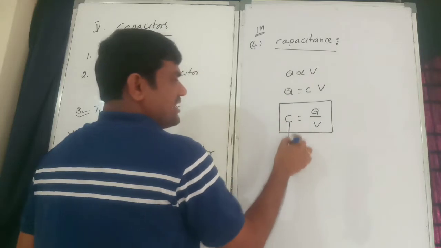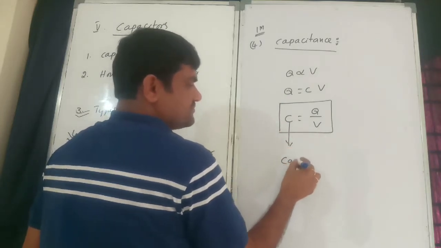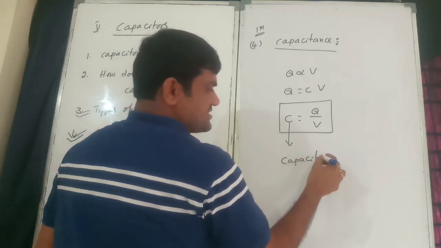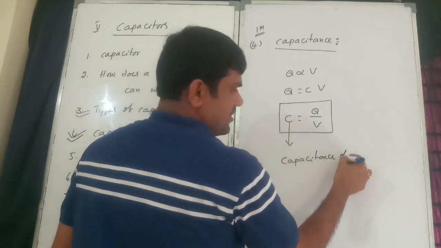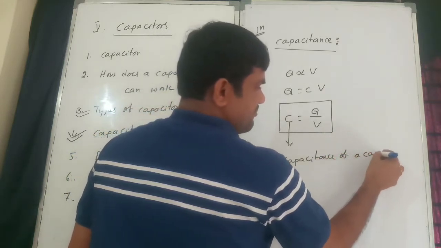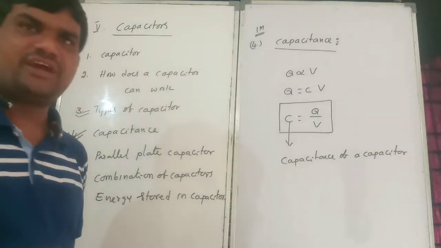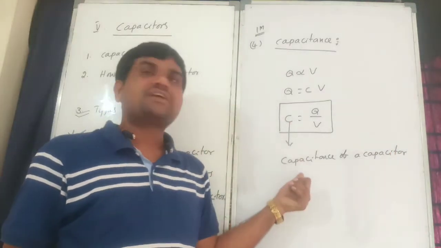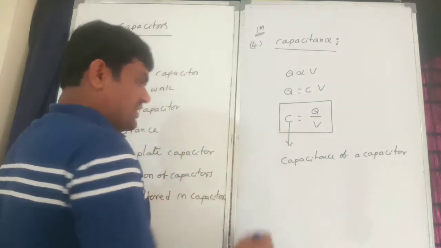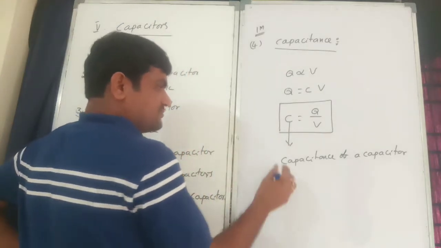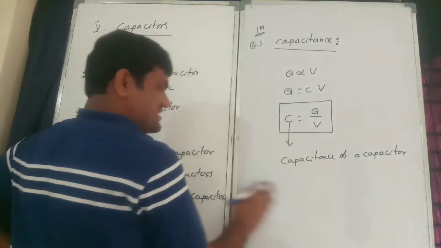Very important formula, where C is the capacitance of a capacitor. What is capacitance? We can define it like this.